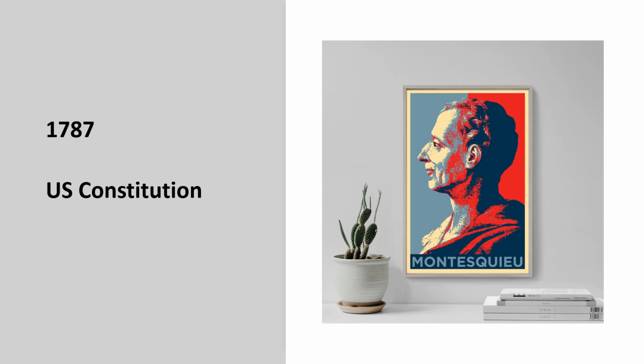In 1787, the U.S. Constitution was influenced by everything that I've already discussed, pretty much. The Magna Carta, the Mayflower Compact, the English Bill of Rights, John Locke, but mostly influenced by Montesquieu. Montesquieu influenced the founding fathers in regards to setting up a government into parts: legislative, executive, and judicial branches.